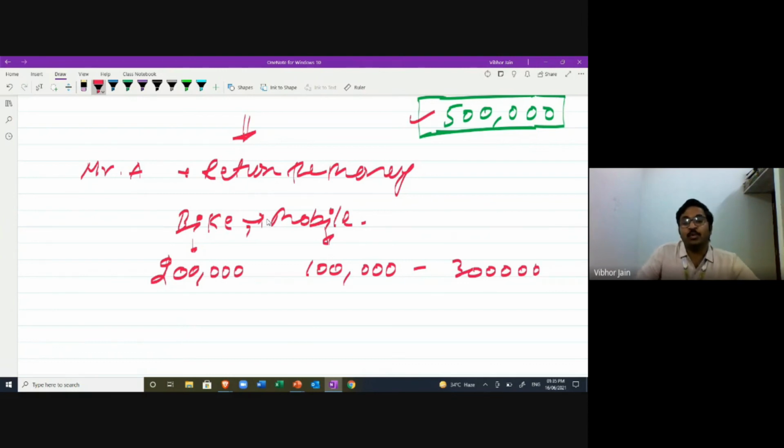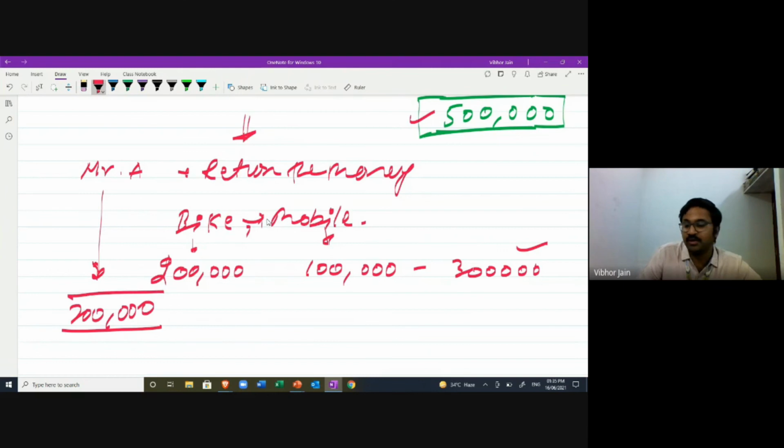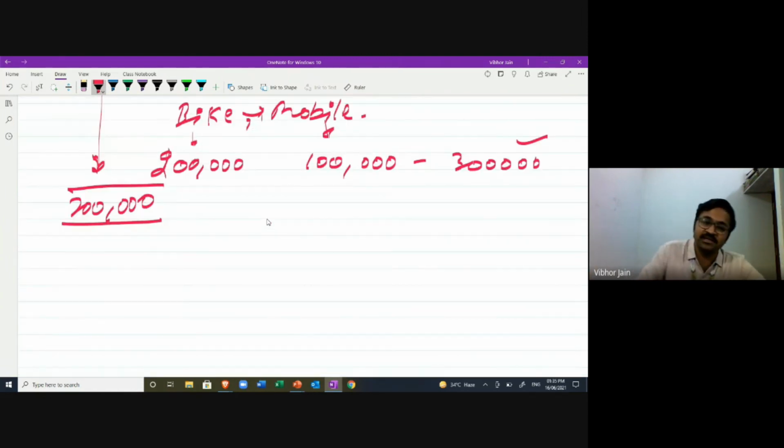Okay. And I'm going to ask Mr. A, okay, I have 3 lakh rupees. What about the remaining 2 lakh? So Mr. A is going to say, sir, I cannot return the money because I went to the US. I spent the money and it's gone now. So Mr. A cannot return the 1,50,000 that he spent on the US and the 50,000 that he spent on the dinner.